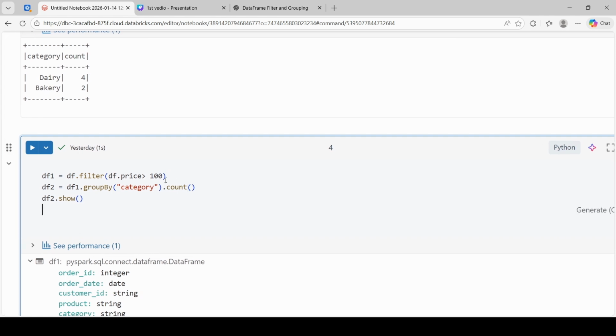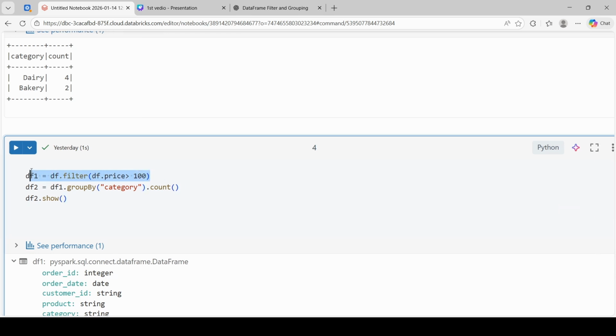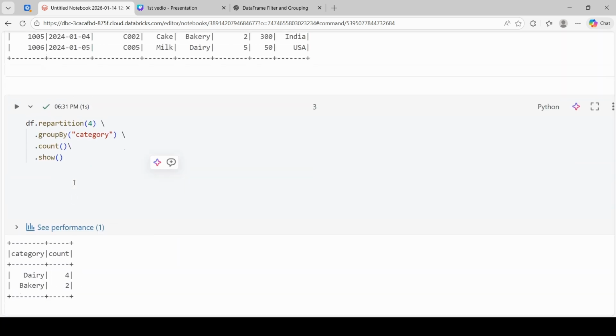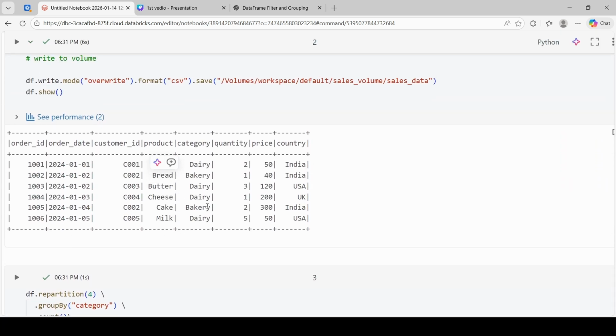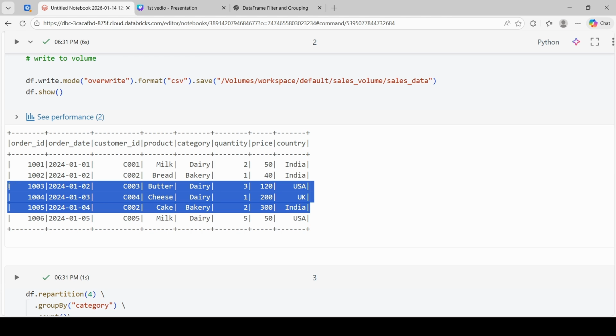First, understand this. Here, I'm filtering the data where price is greater than 100. Internally, Spark will go row by row, check the condition where price is greater than 100, and keep only those rows which satisfy the condition. After filtering, our data frame will look like this. This is our data frame 1, where butter's price is 120, cheese price is 200, and cake price is 300. All the products with price less than or equal to 100 are removed.